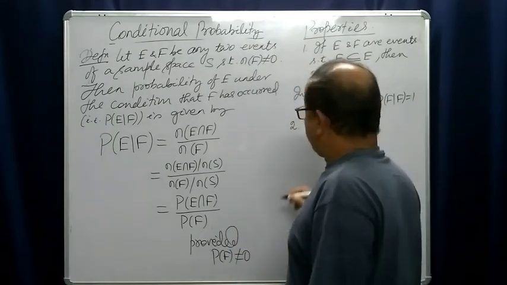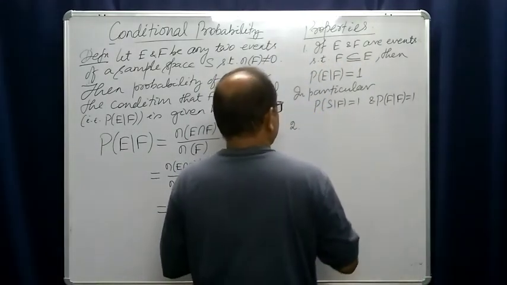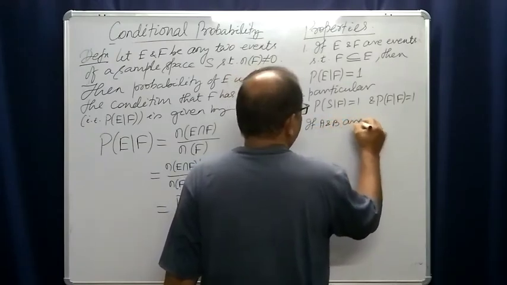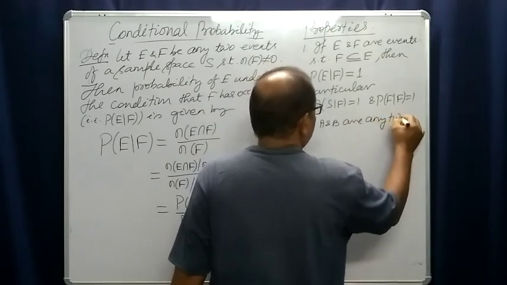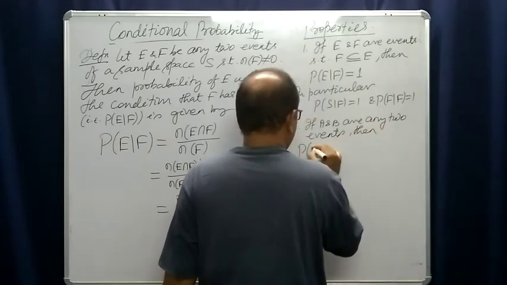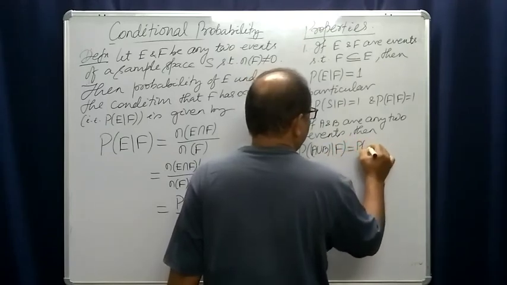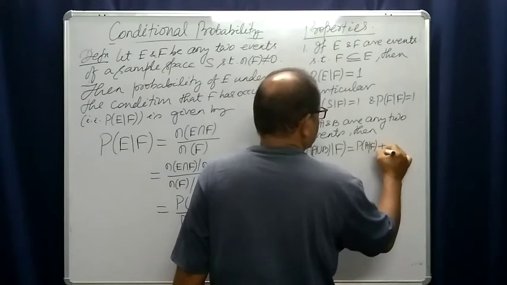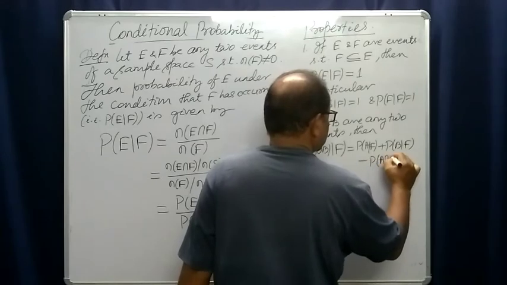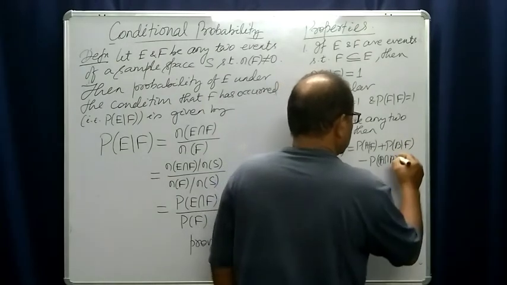Number two, if A and B are any two events, then probability of A union B condition F is equal to probability of A condition F plus probability of B condition F minus probability of A intersection B condition F.